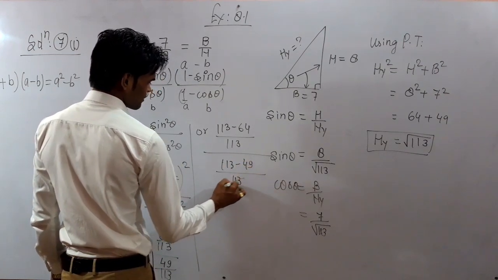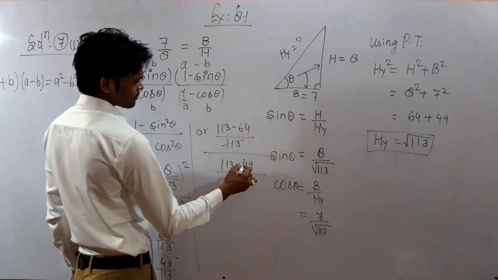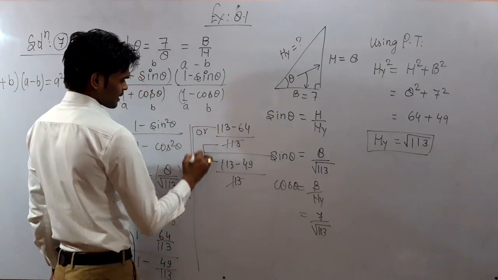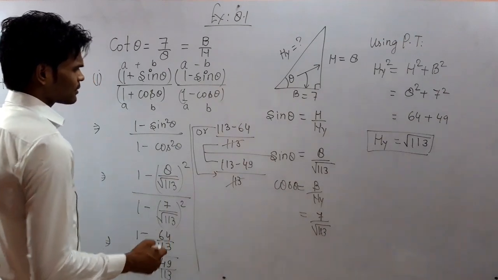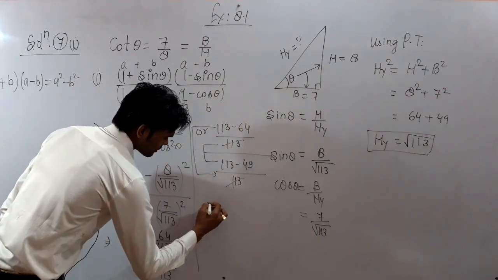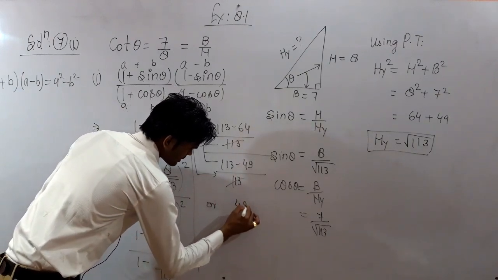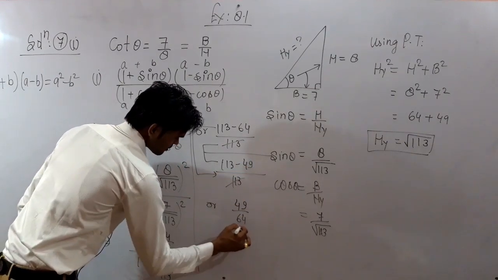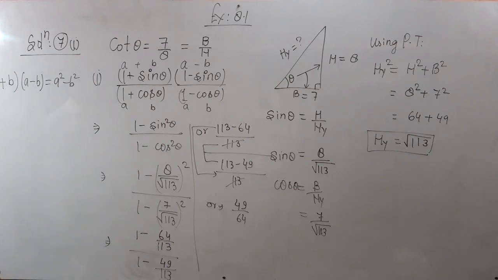So you can see 113 will be cancelled and this will be inside multiplied by inside and outside multiplied by outside. So it will be equal to 113 minus 64, it will be equal to 49. Is that clear? And 113 minus 64, it will be 64. So we have obtained 49 upon 64, the required answer.